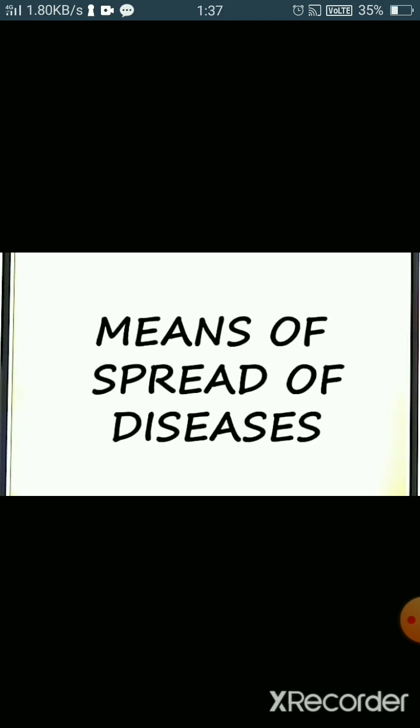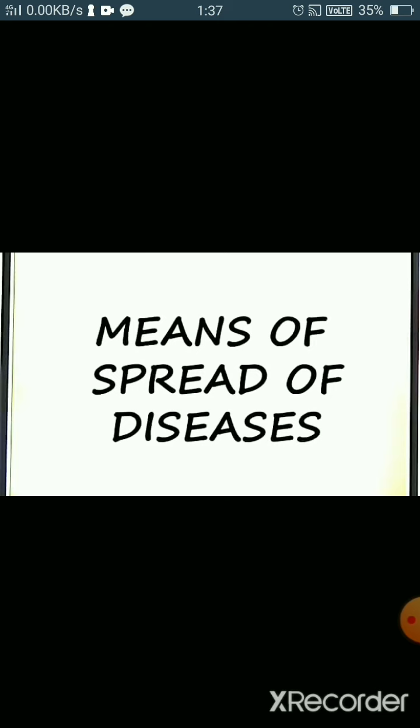Many pathogens can enter the human body from soil through injuries and animal bites. Communicable diseases can also spread through animal bites. For example, the rabies virus enters the human body by the bite of rabid dogs or monkeys to cause rabies. These are the direct transmission ways. Directly the pathogen enters the healthy person.